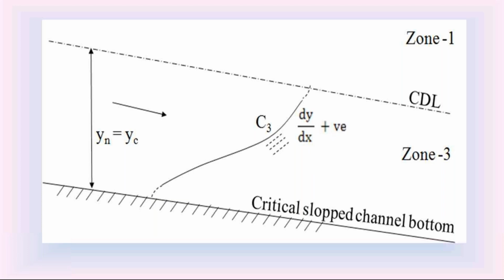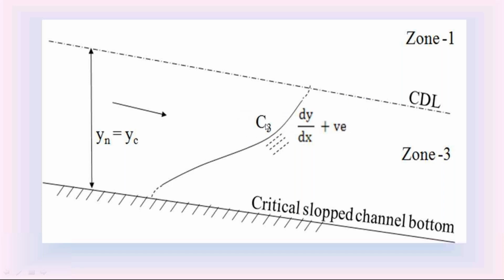So this is C3 water surface profile. On the upstream side, it is perpendicular to the channel bottom slope, and on the downstream side, y is equal to yc. You know that when y is equal to yc, the slope is infinity. So on the downstream side also, the C3 water surface profile is perpendicular to the critical depth line because of the infinity slope. So this is the characteristic of C3 water surface profile.